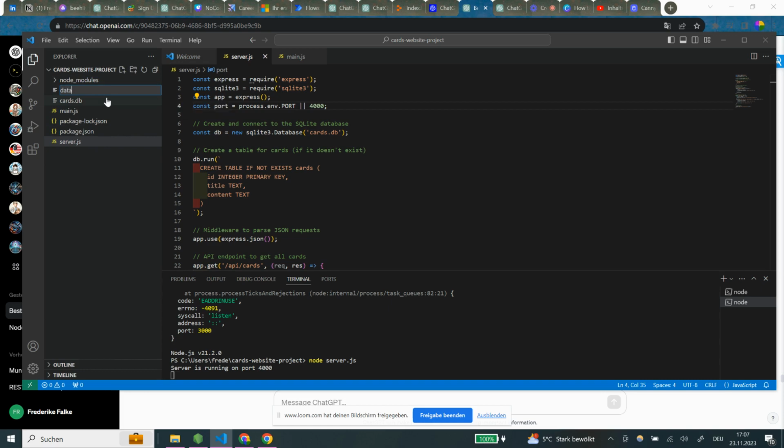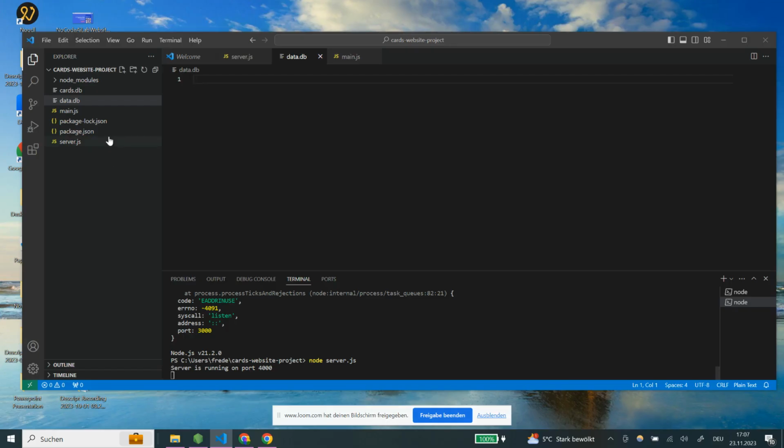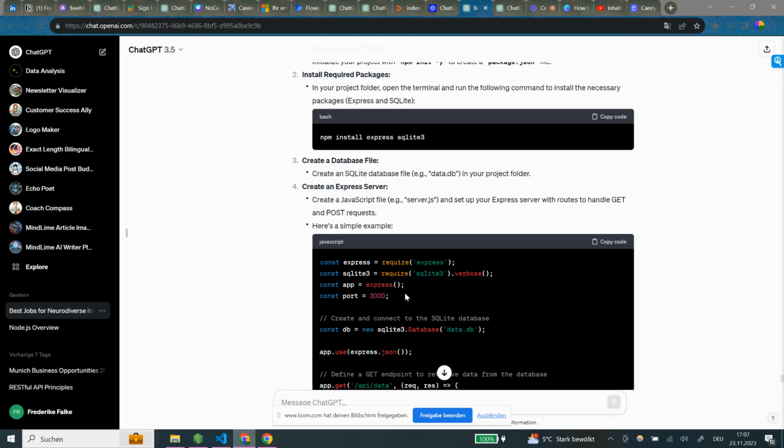Interesting. Data.db. How did you call it? Data.db. So we just call it data.db even though there is a cards.db. And data.db looks exactly the same. Okay, whatever. We keep it that way for now.